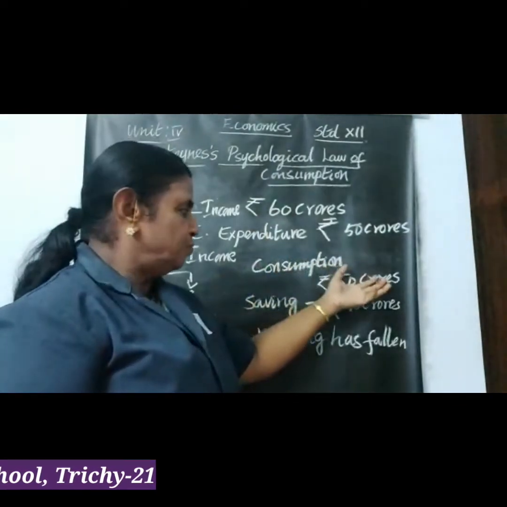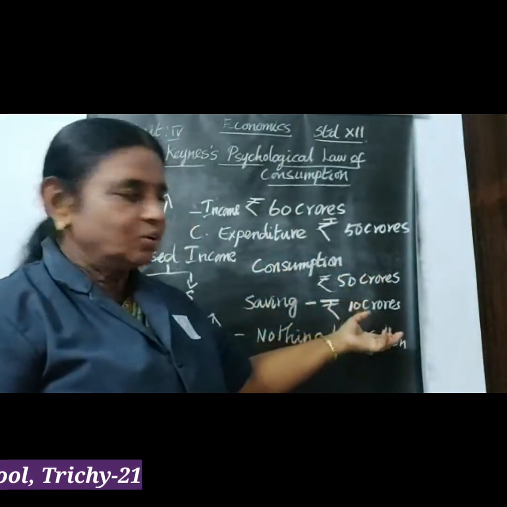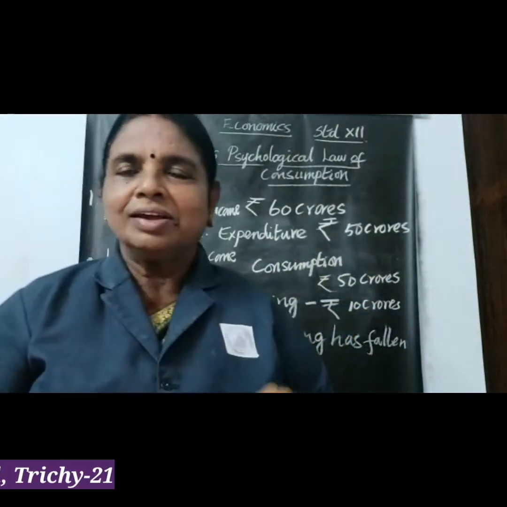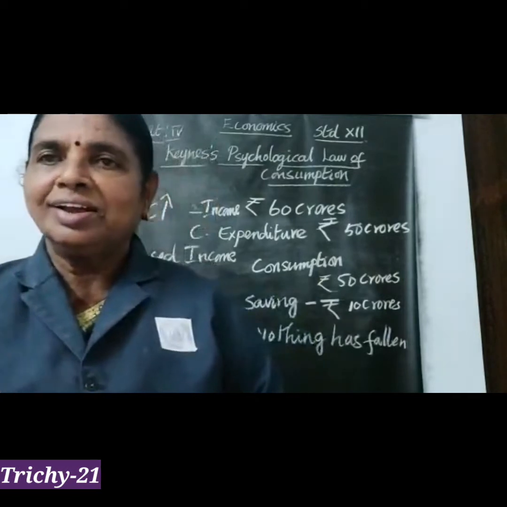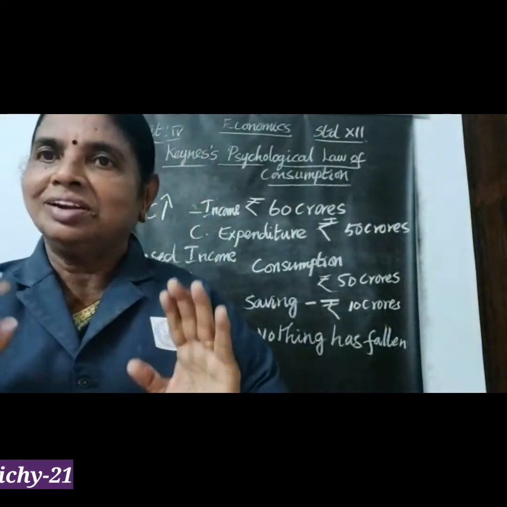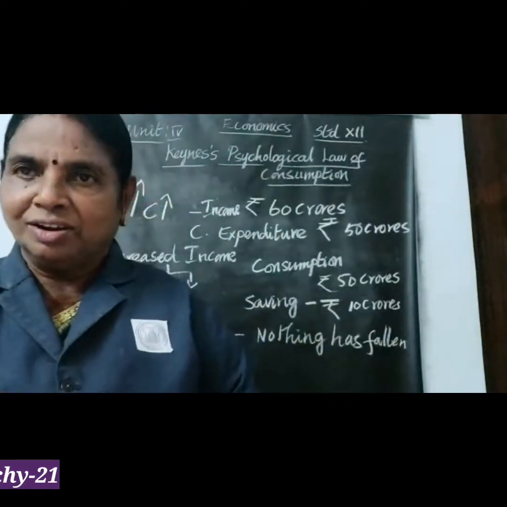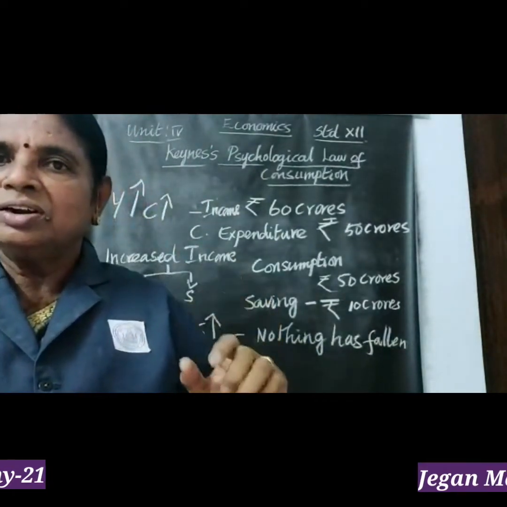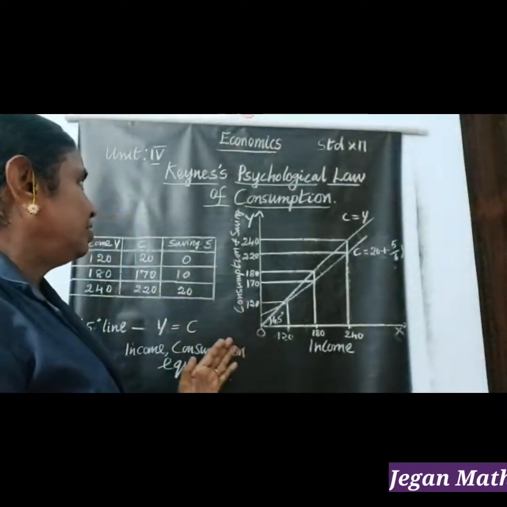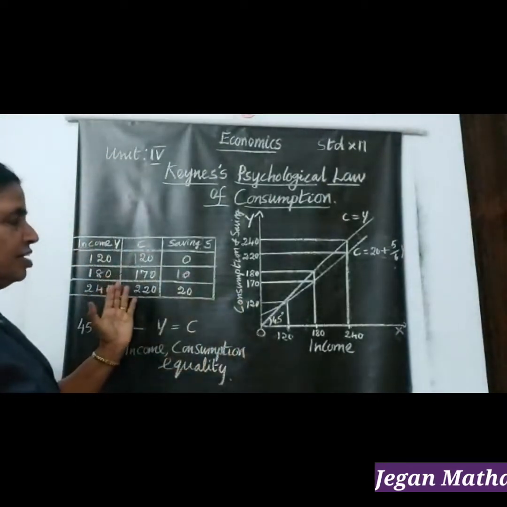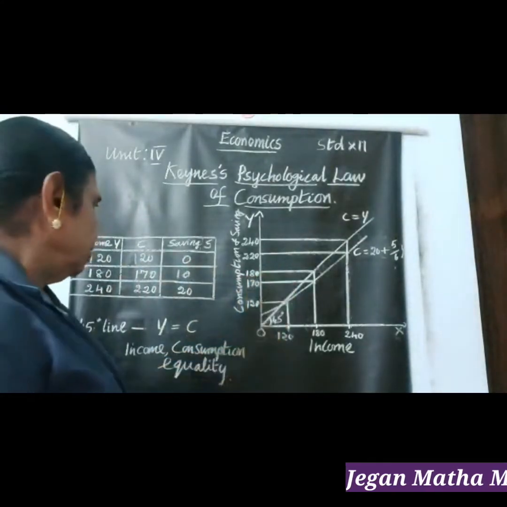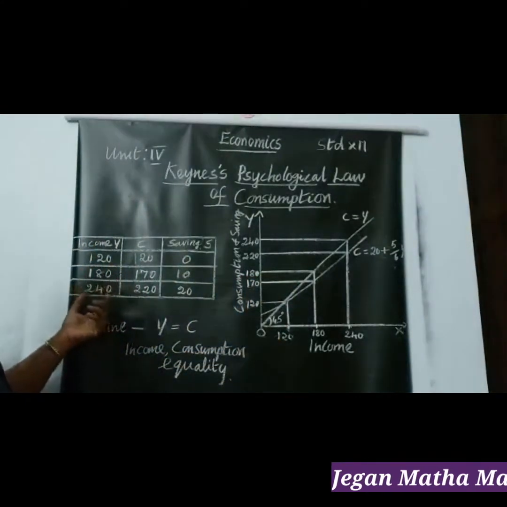So consumption 50 crores and saving 10 crores. And the third one is increase in income will just lead to increase in consumption and increase in savings to a certain extent. So nothing has fallen. So that is the third proposition. The three propositions can be just seen in the table as well as in the diagrammatical figure. Okay, now first let's see the table.